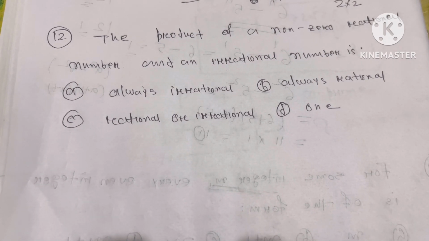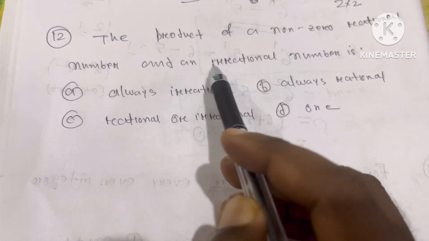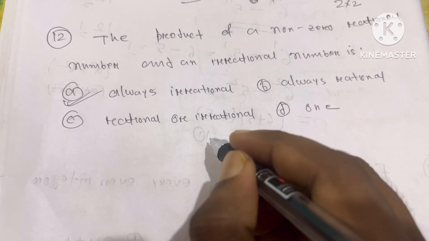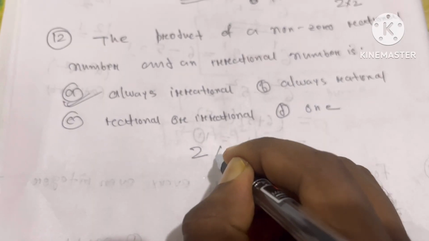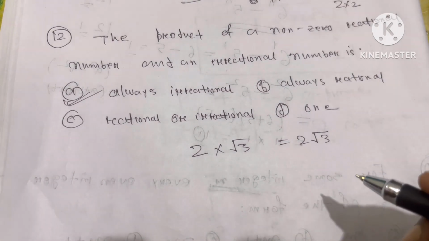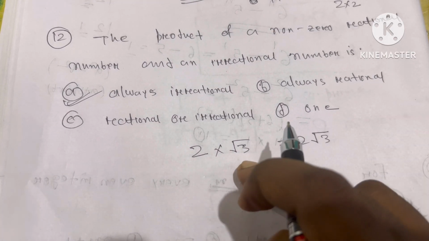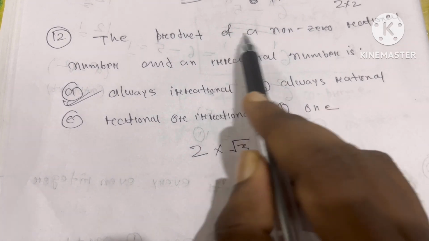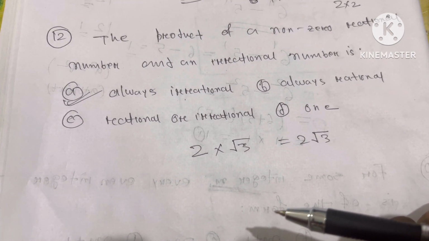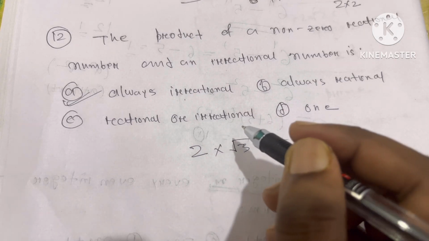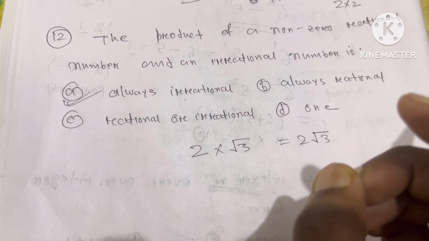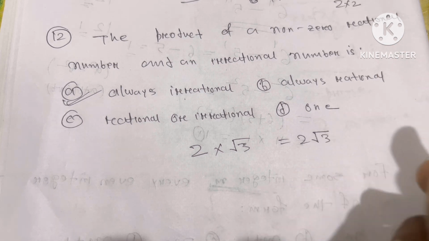Question number 12. The product of a non-zero rational number and an irrational number is always irrational. So if you multiply one rational number with one irrational number, we'll always get an irrational number. For example, 2 multiplied by root 3 cannot be simplified to a rational number. So the product of a non-zero rational number and an irrational number is always irrational. Okay, so this is very simple. Always remember, the product of any non-zero rational number with an irrational number will always be irrational.